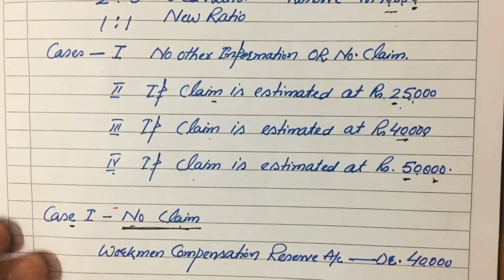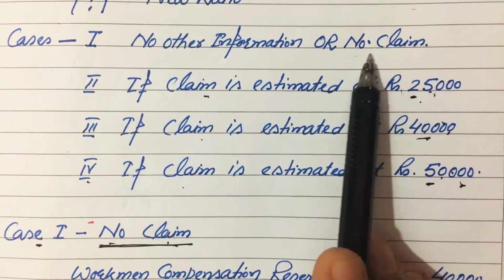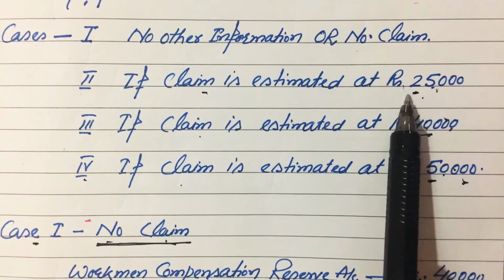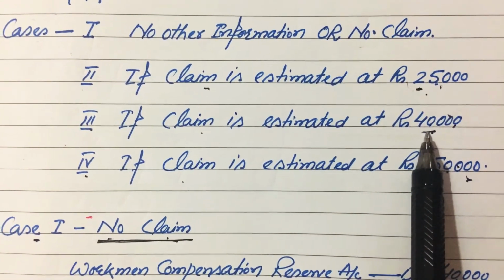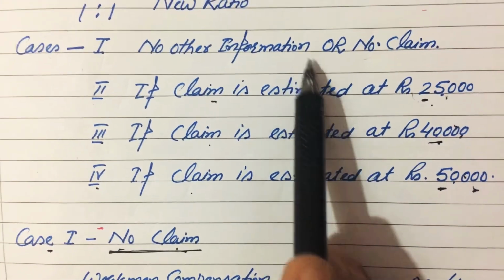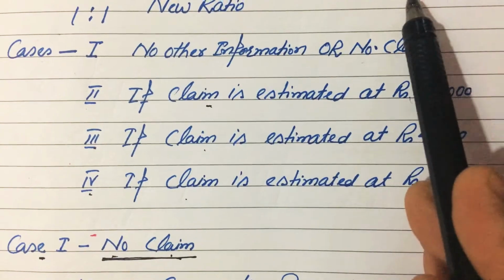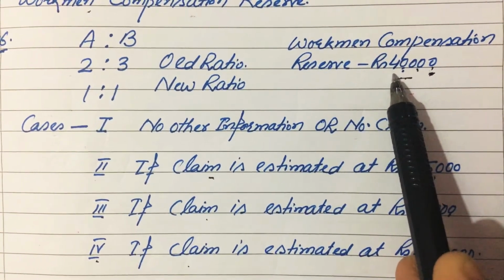You have to keep one thing in mind in this case. In each situation, either there is no claim, or the claim is less than the amount of reserve, or the claim is equal to the amount of reserve, or the claim is more than the amount of reserve. In every situation, we have to close the given workman compensation reserve account.